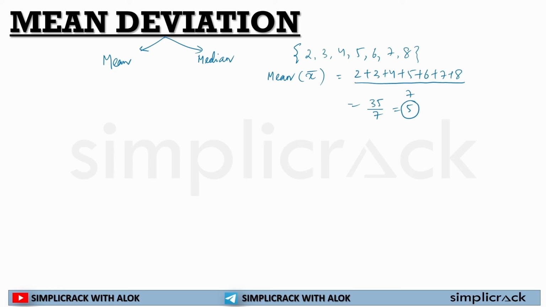Now it will be a deviation. I will calculate the deviation from the mean with this sample of observations. First step, calculate the mean.